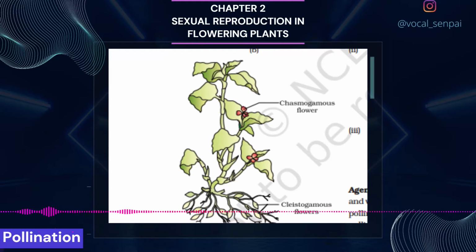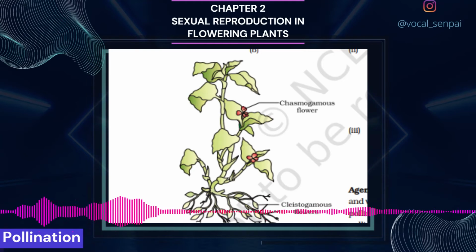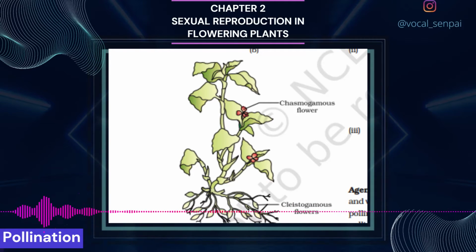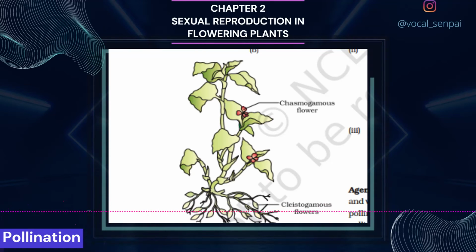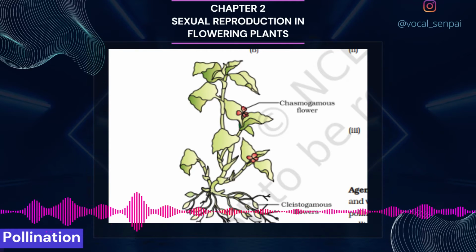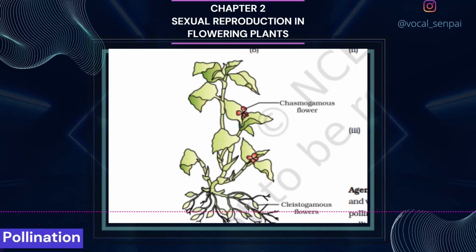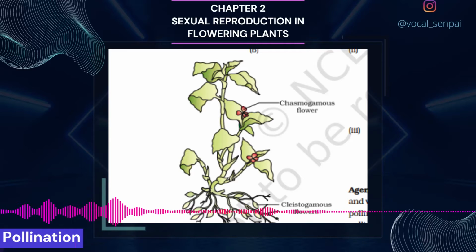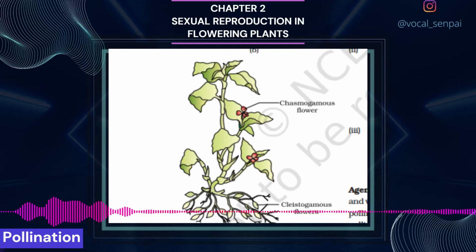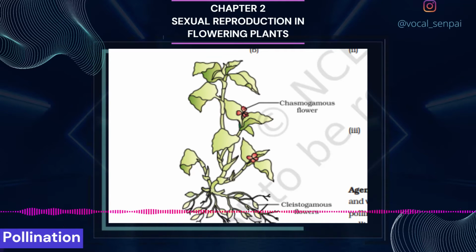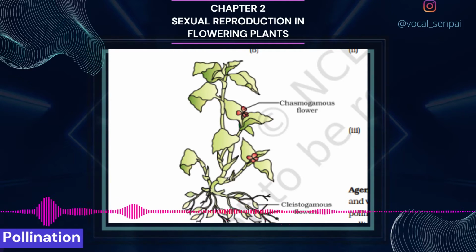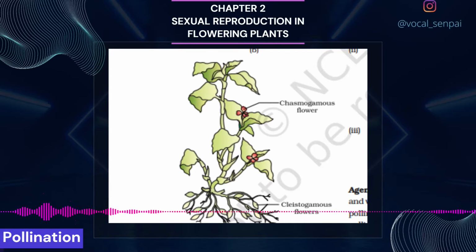In another group of water-pollinated plants, such as seagrasses, female flowers remain submerged in water and the pollen grains are released inside the water. Pollen grains in many such species are long, ribbon-like, and they are carried passively inside the water. Some of them reach the stigma and achieve pollination. In most of the water-pollinated species, pollen grains are protected from wetting by a mucilaginous covering. Both wind and water-pollinated flowers are not very colorful and do not produce nectar.